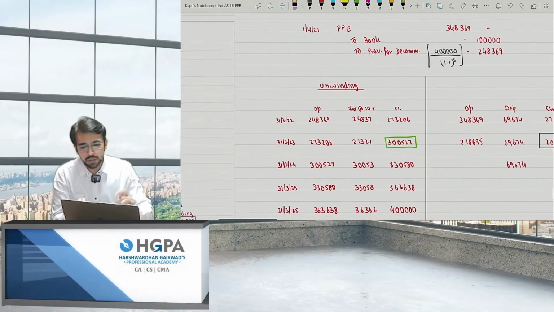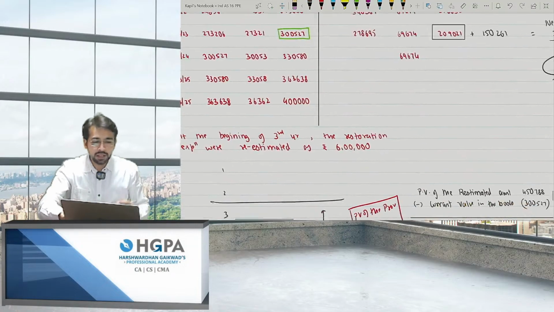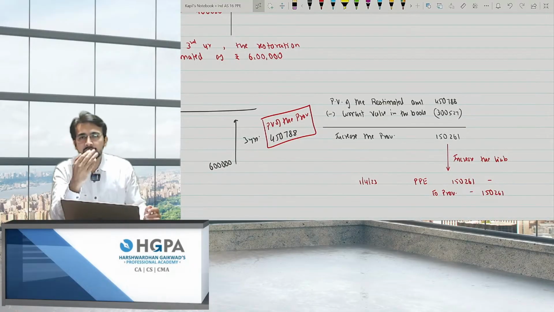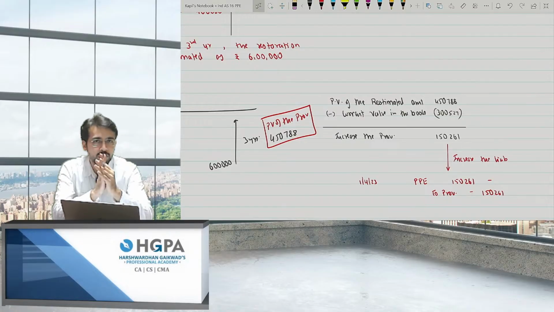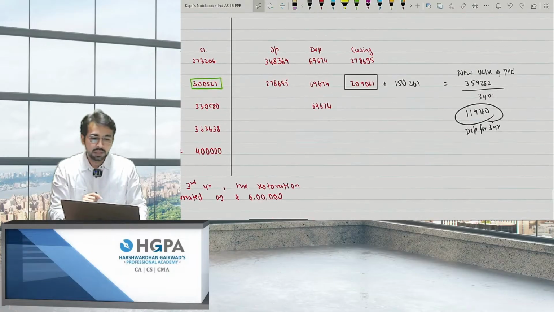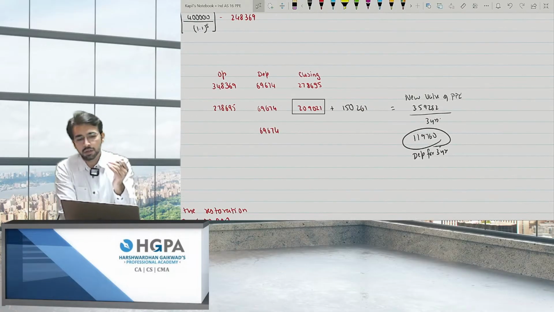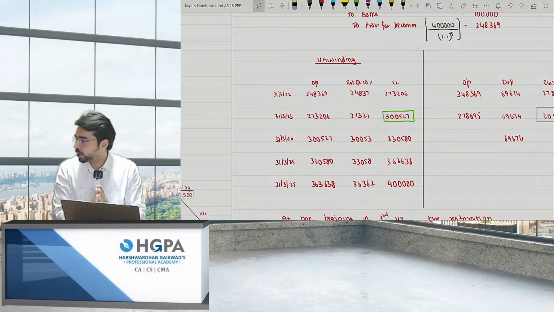But currently in my books, the value is 300,527. So I need to increase the provision. To increase the provision, I have to credit the provision amount. But debit what? You have to check what method you are following. Is it cost method or revaluation method? If you are following the cost model, adjust to cost. If you are following the revaluation model, adjust to revaluation. Since it was cost, the cost got changed and therefore the depreciation will change. The depreciation will now become 119,760, and this is what is to be done. I hope you got this point.